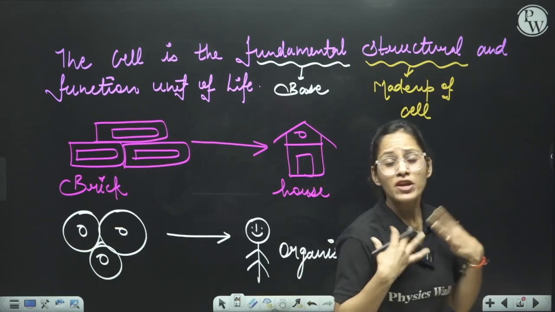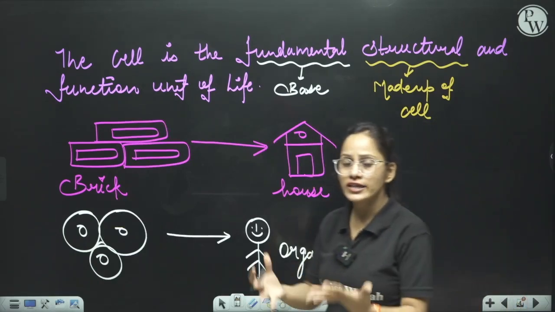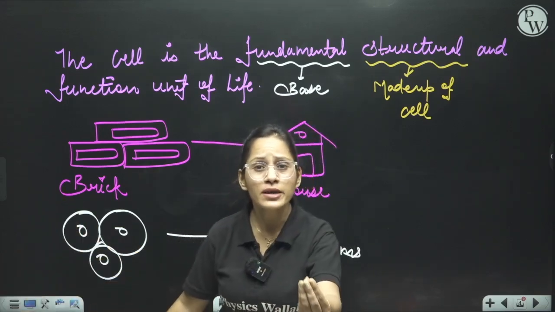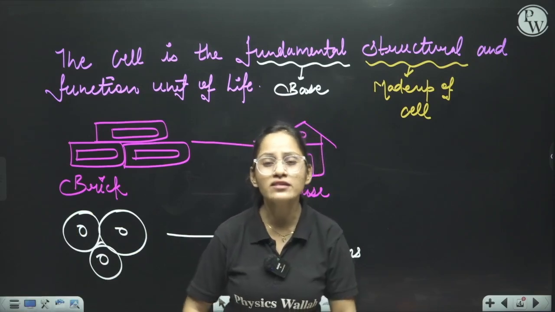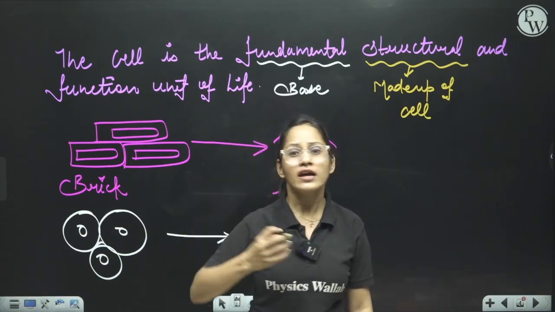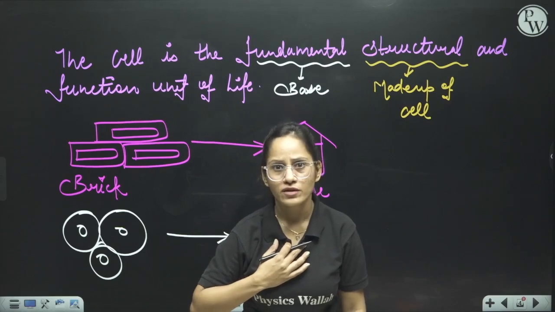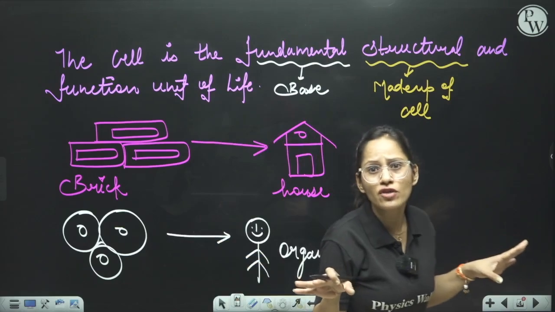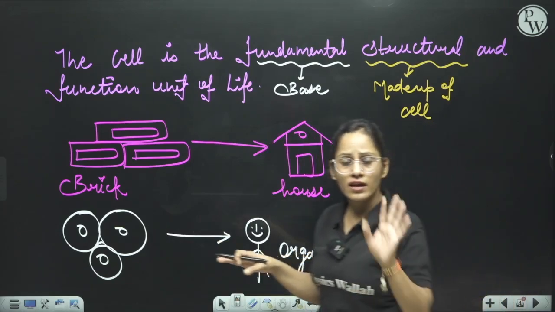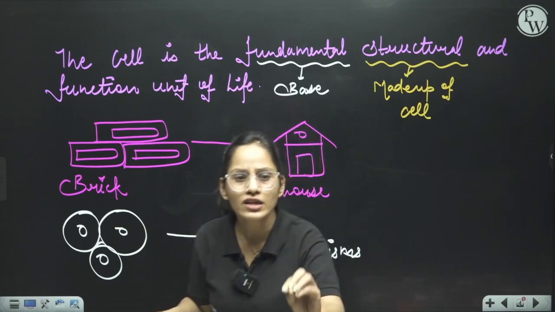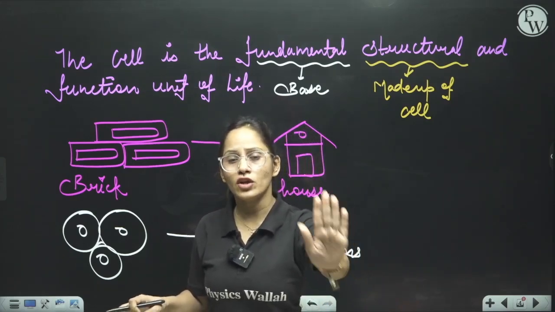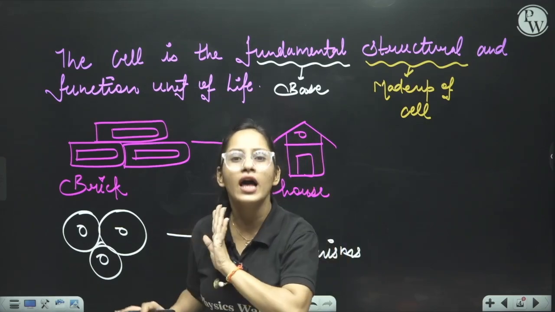So our structure is made up of cell. That is why we are calling the cell the structural unit of life, and fundamental means base. It means if cell is not there, a structure will not be made. No one can make the structure of an organism without the cell. Are you getting my point? If cell is not there, that person or that thing will not be alive.